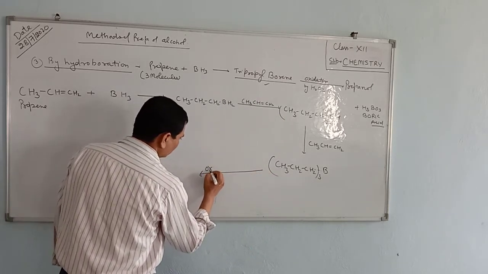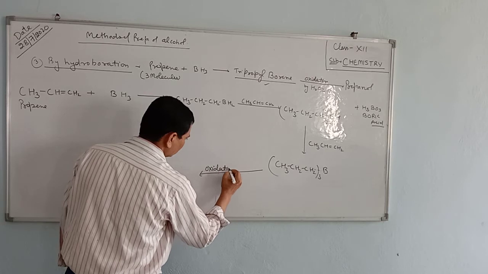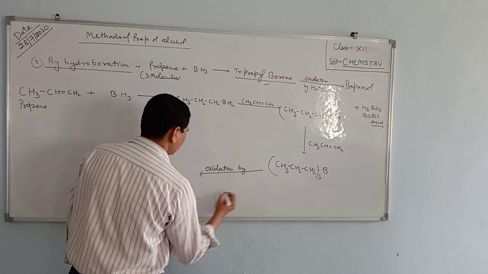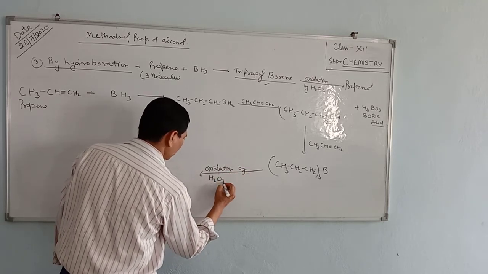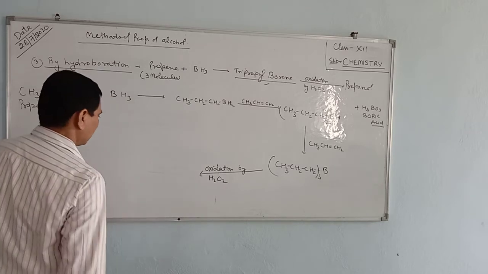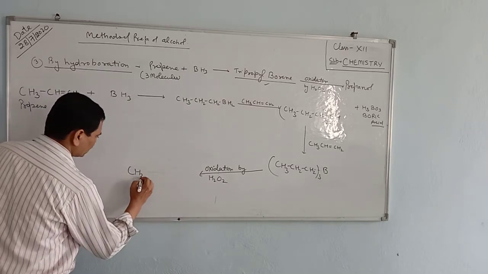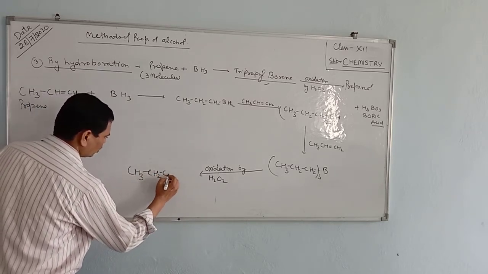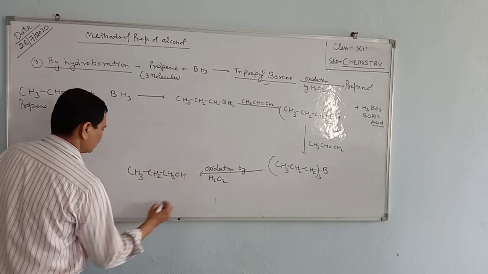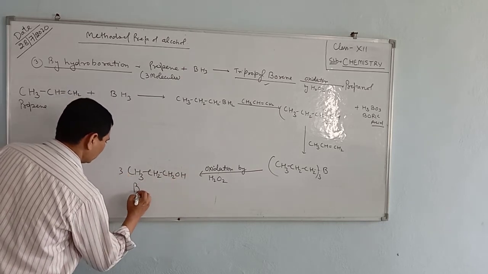Now oxidation is carried out by hydrogen peroxide. Then we get CH3CH2CH2OH, three molecules.